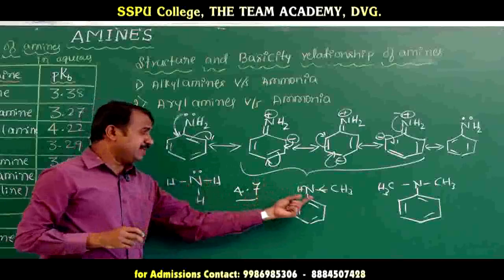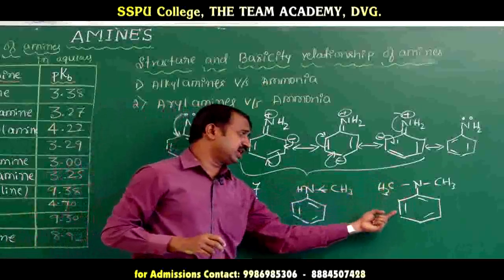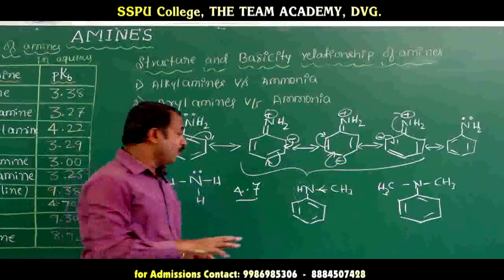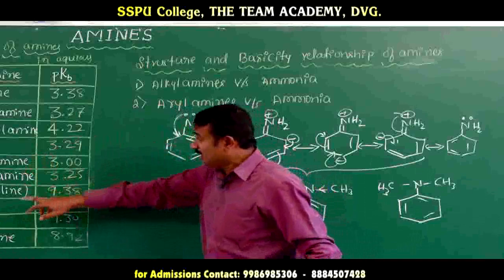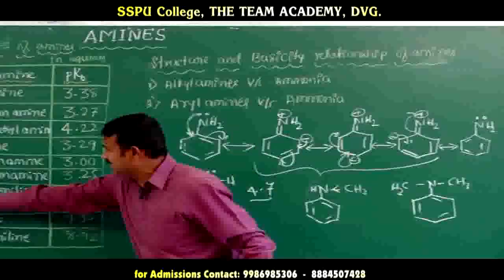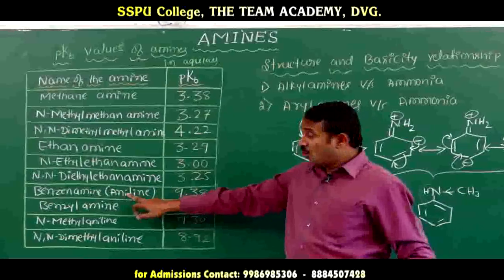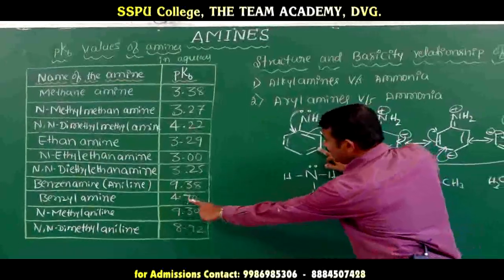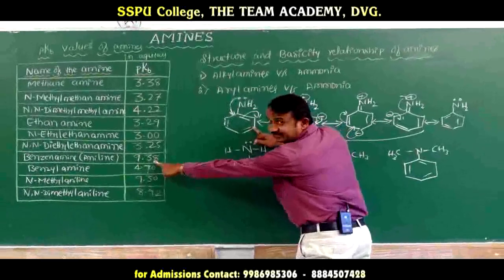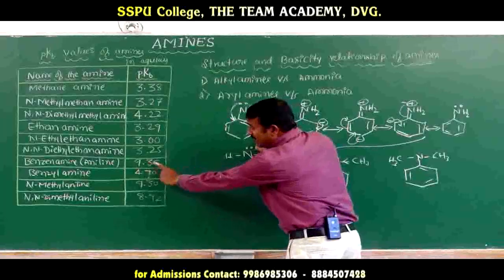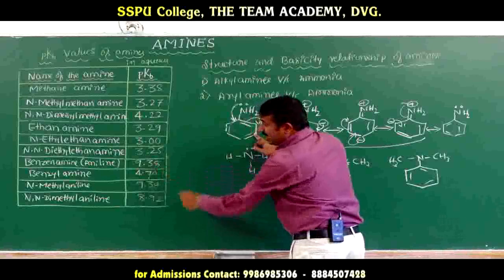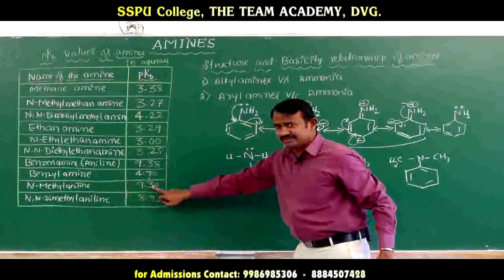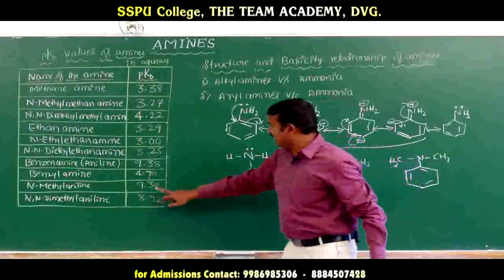Next, here the inductive effect is there and the mesomeric effect is there. This is also compared with the basicity. This is benzenamine, meaning aniline. What is the pKb value of aniline? The pKb value of aniline is 9.38. Listen carefully, the pKb value of aniline is 9.38. Next, the pKb value of N-methyl aniline. How much is the pKb value of N-methyl aniline?